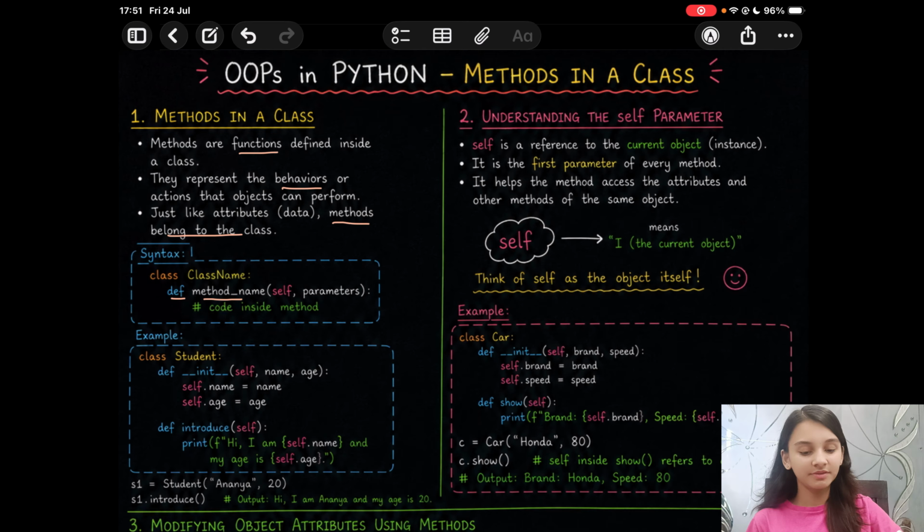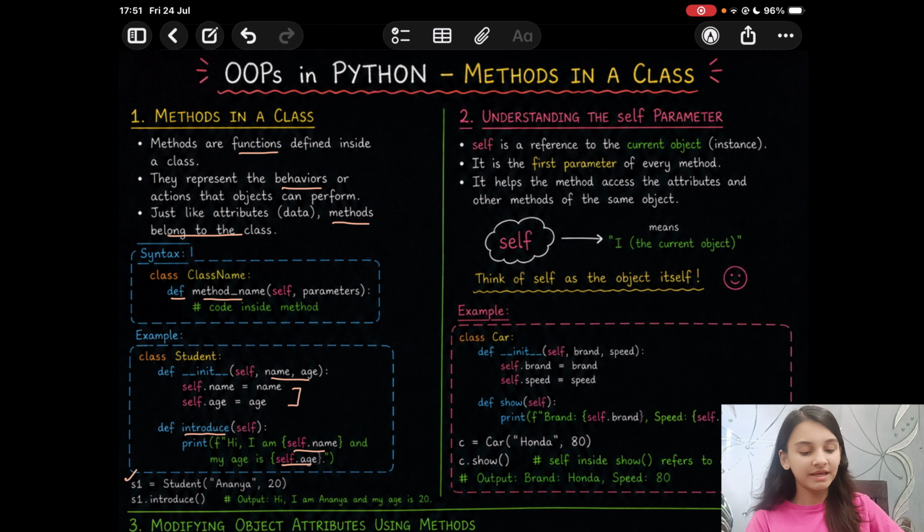For example, you create a class named student. You start defining, firstly you initialize the variables using the init method. So to initialize the arguments, the attributes name and age will be initialized like this. Next, you create the introduce method using the def keyword with self as a parameter, which will print hi I am, and then it will fetch self.name and my age is self.age.